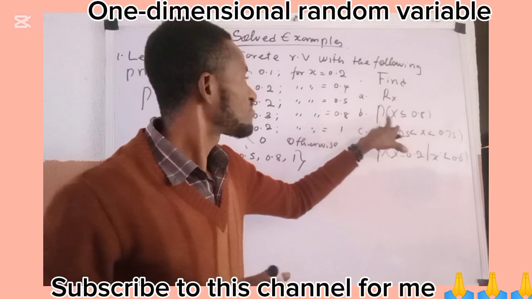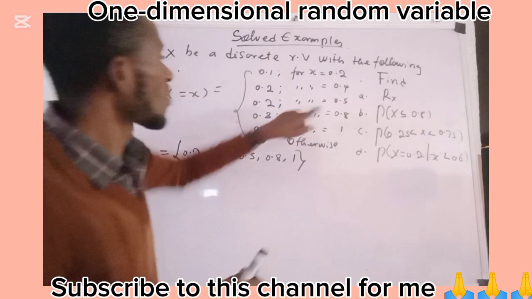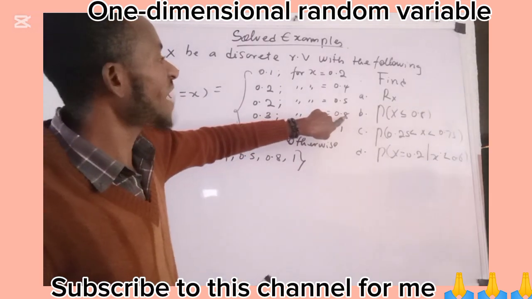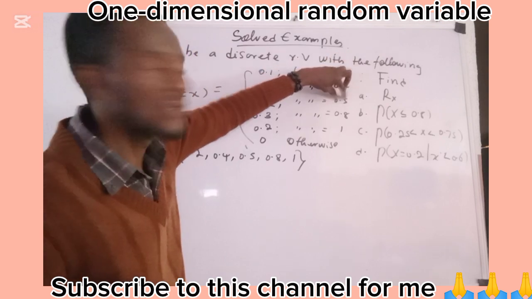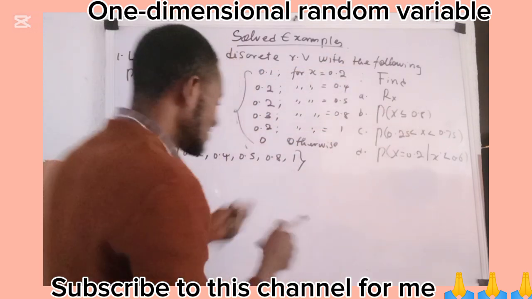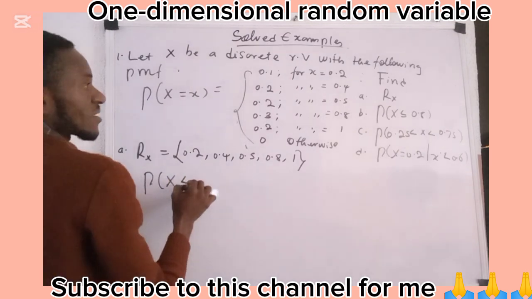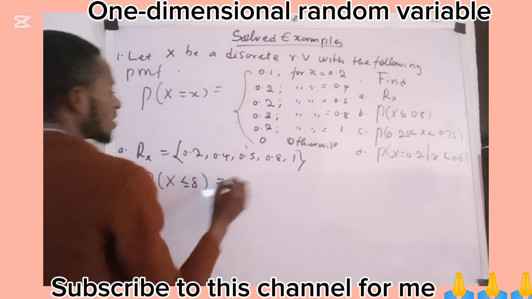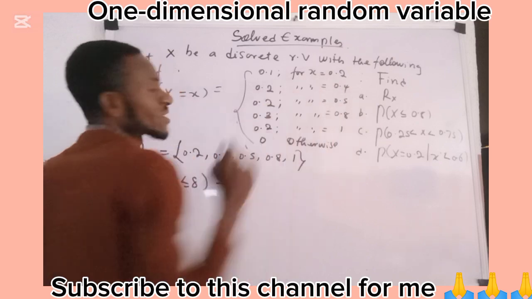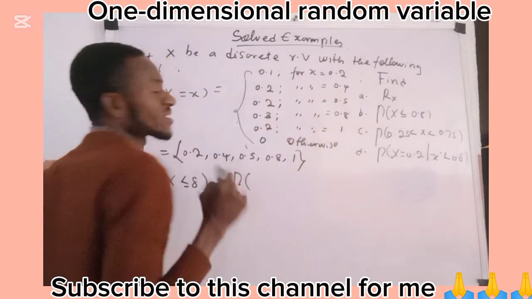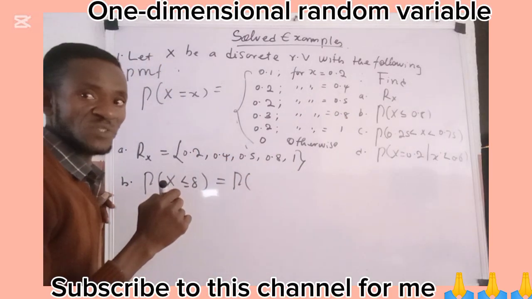Our B is the probability that x takes a value less than or equal to 0.8. Look at our 0.8 here. The values of x that are less than or equal to 0.8 are 0.2, 0.4, 0.5 and 0.8. So P of x being less than or equal to 0.8 is going to be P of x equals 0.2, or x equals 0.4, or x equals 0.5, or x equals 0.8.